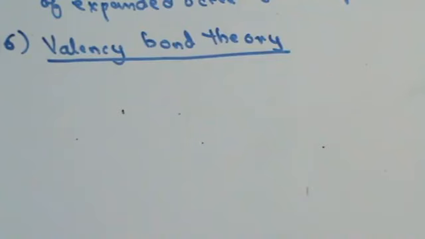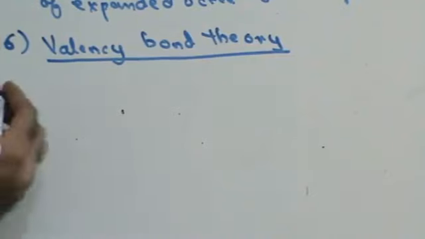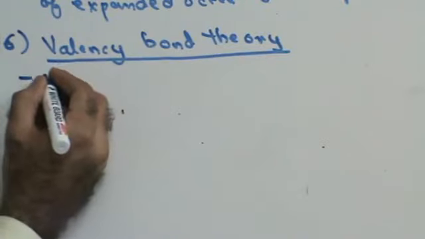Now this theory was propounded in 1927 by Heitler and London, and later by Pauling and Slater in 1931, who explained the geometry and the shape. So there are 4 scientists who can take credit for this theory.